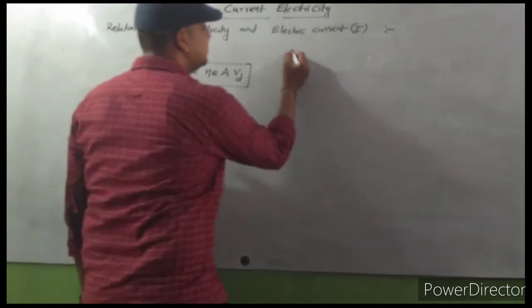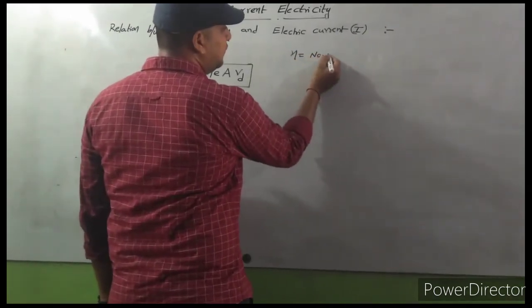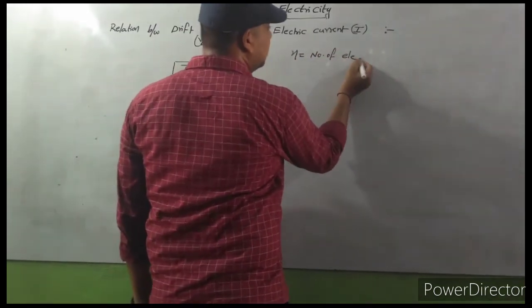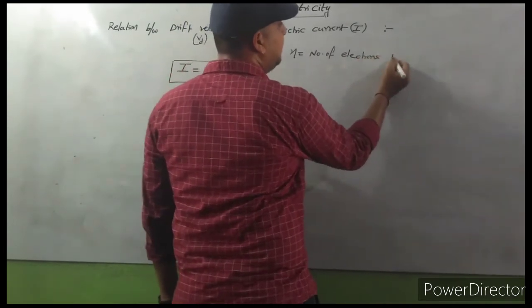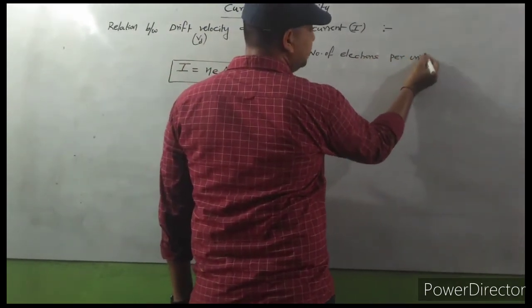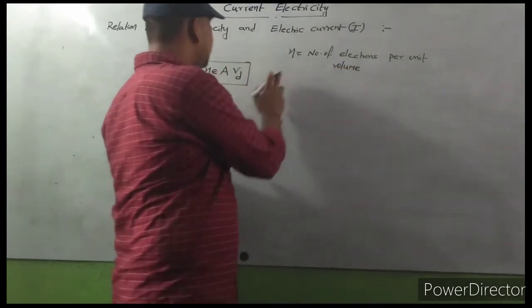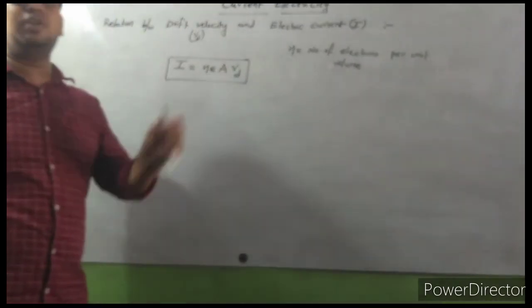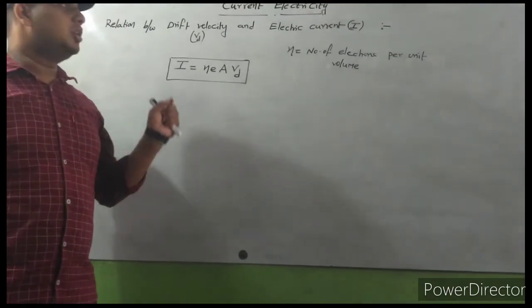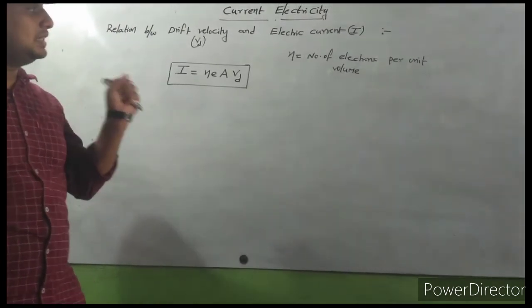Here N means number of electrons per unit volume. N is not a number of electrons, so please observe carefully.